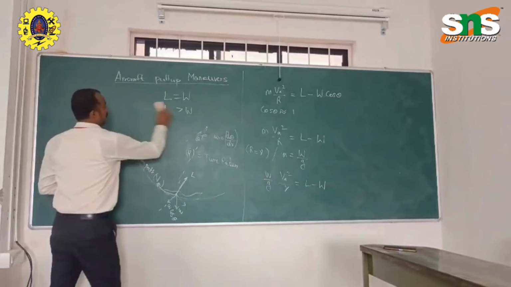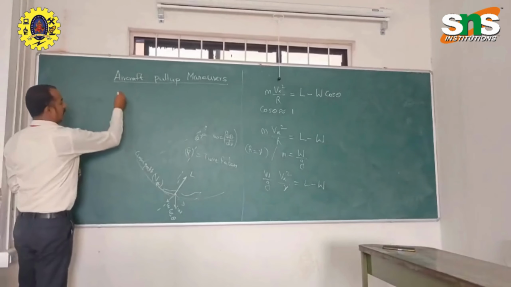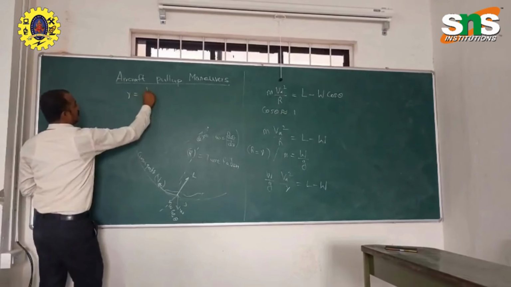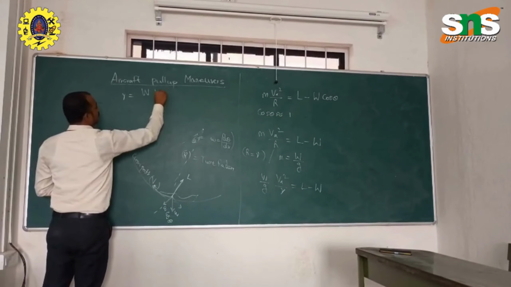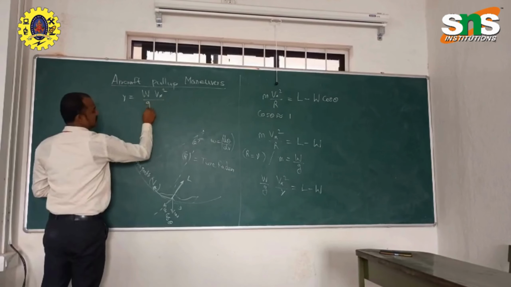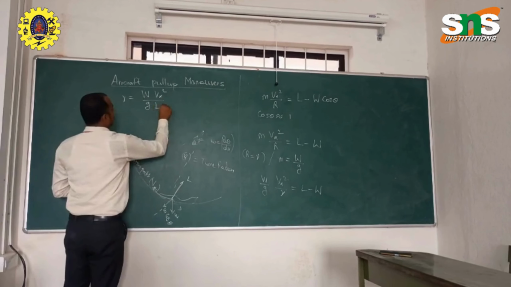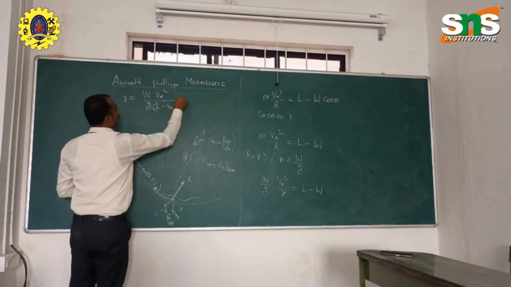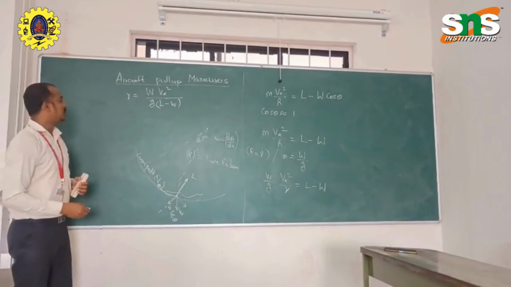So we get R equal to W V infinity squared divided by g times L minus W. Right?